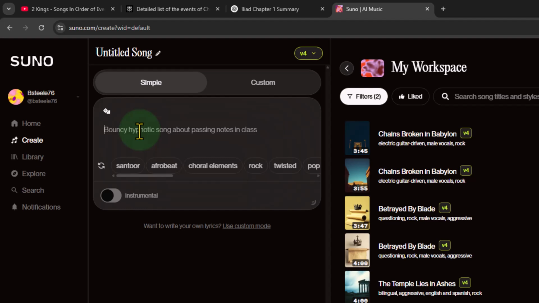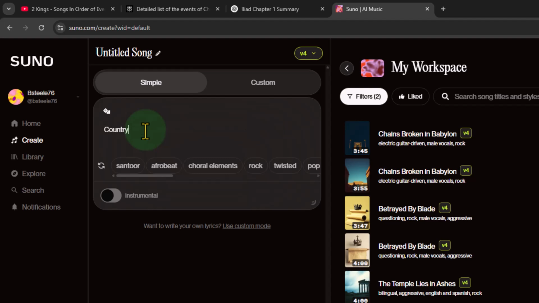So I sometimes have been doing each chapter, one using a rock and one using a country rock. I've been putting country rock so that it has country but maybe a rock element to it as a style. Now notice it has the styles down here as well, but I typically just type it in there. If you click on it down here, it might save you a little bit more space, but I have found that typing it in there has worked quite well, especially when I want a combination of country and rock instead of maybe just rock.